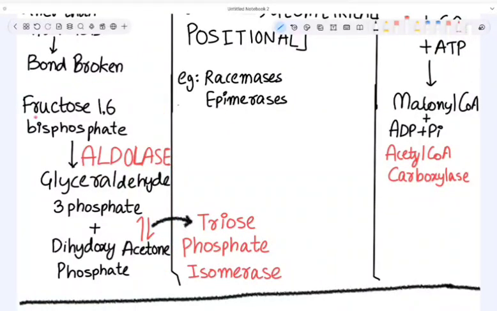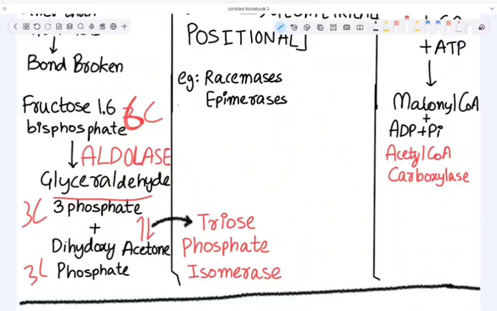Fructose 1,6 bisphosphate will be converted into glyceraldehyde 3-phosphate and dihydroxyacetone phosphate. Fructose 1,6 bisphosphate is a 6-carbon compound. It breaks into a 3-carbon and a 3-carbon compound.